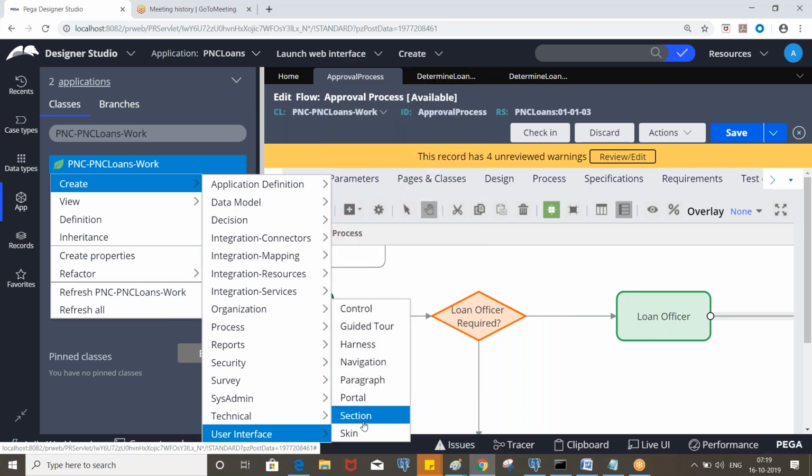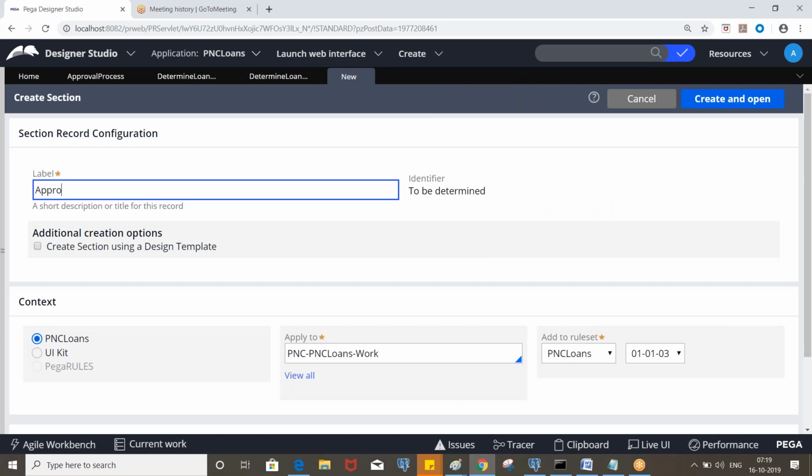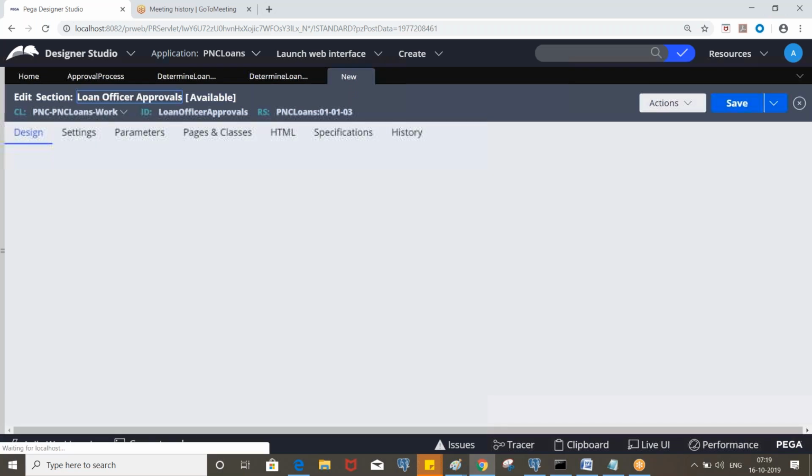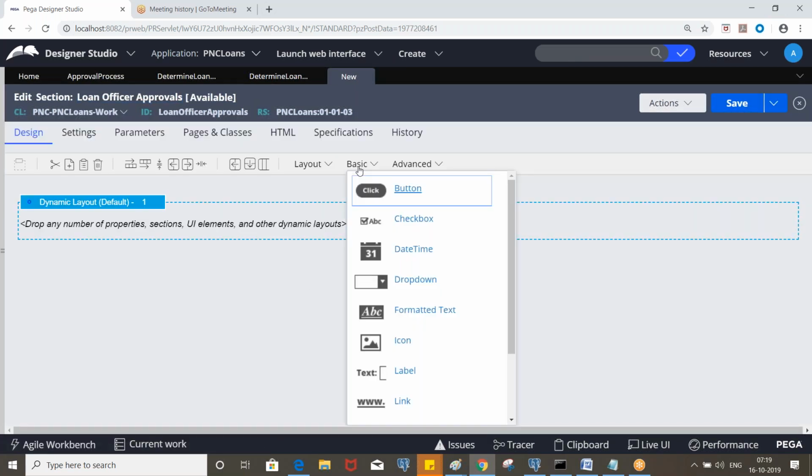Go to the user interface, section called approvals, or you can put loan officer approvals. Okay, so we can create the properties from the section itself.